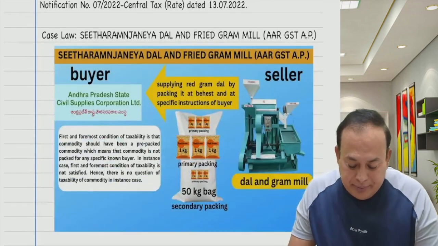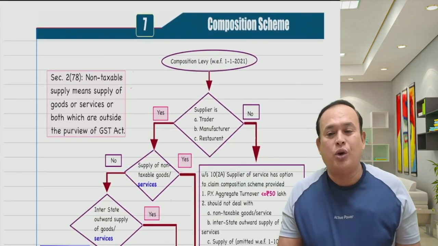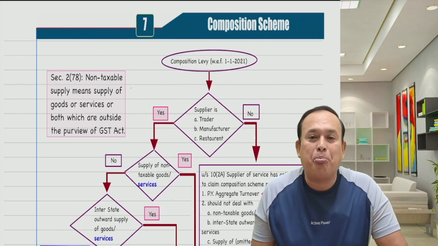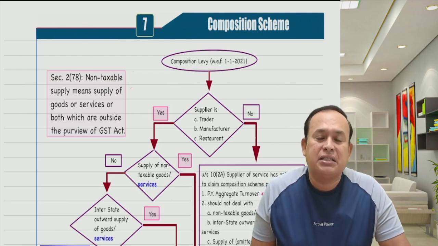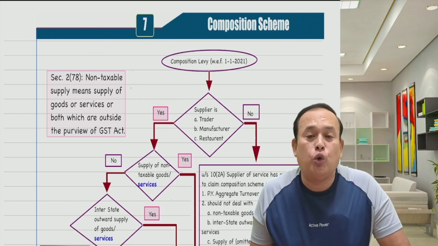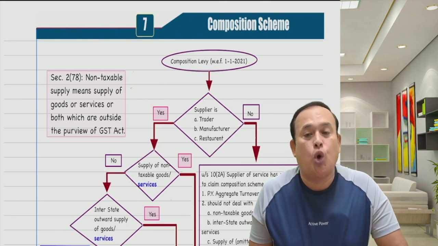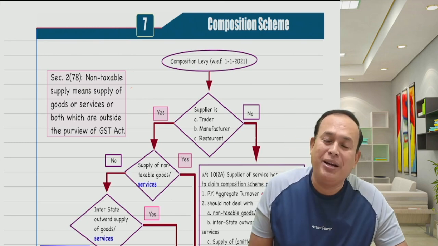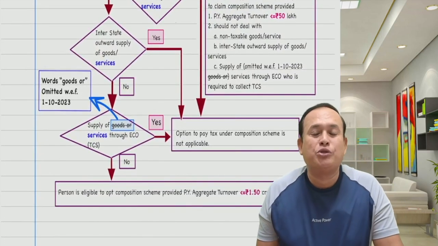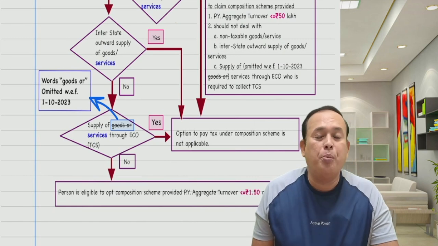Further, my dear friends, referring to the composition scheme, how to understand this? Where there is a supply of goods by the supplier through an e-commerce operator from 1st October 2023 onwards, it is well permissible. A person who supplies goods through an e-commerce operator is eligible for the composition scheme.